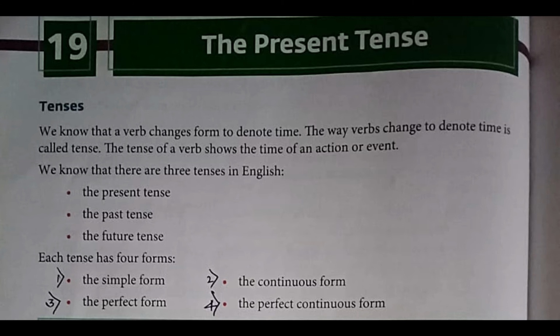So when that action was taken, it tells about it, the verb says. We know that there are three tenses in English. First one, the present tense. Second one, the past tense. Third one, the future tense. Each tense has four forms. First form, that is the simple form. Second one, that is the continuous form. Third one, the perfect form. And the fourth one, the perfect continuous form.